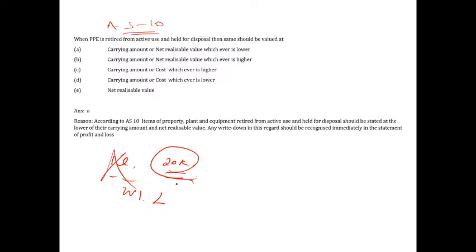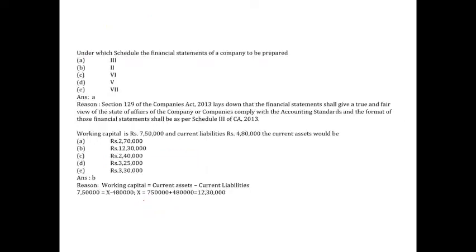So please remember, this is from AS 10, PPE. Whenever a PPE is retired from its active use and it is held for disposal, then it has to be shown in the books at its carrying amount or NRV, whichever is lower. You are getting it? All right.